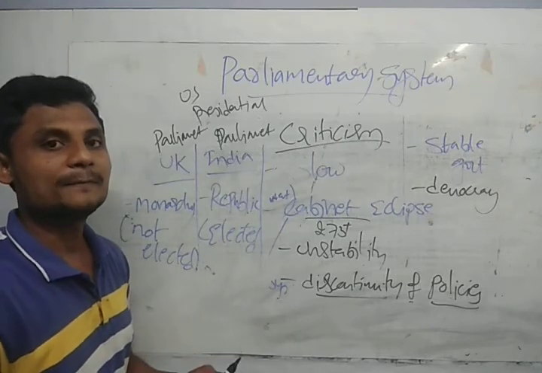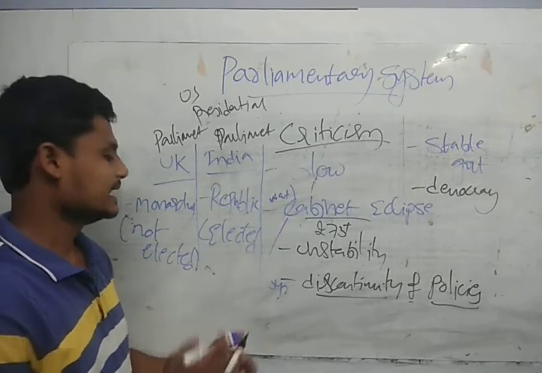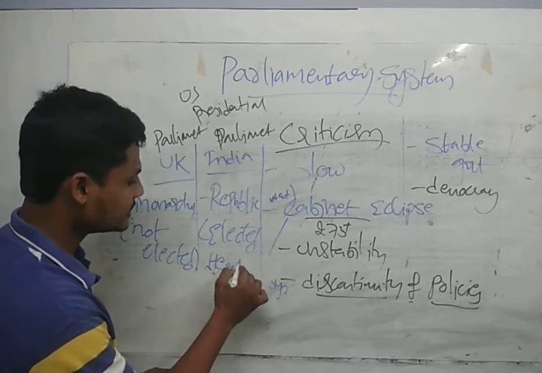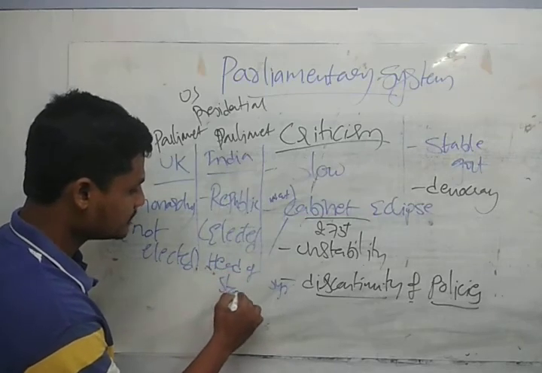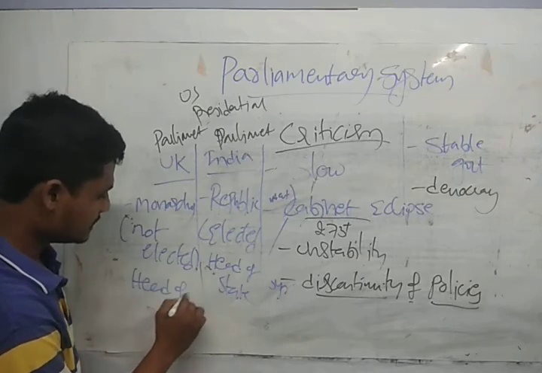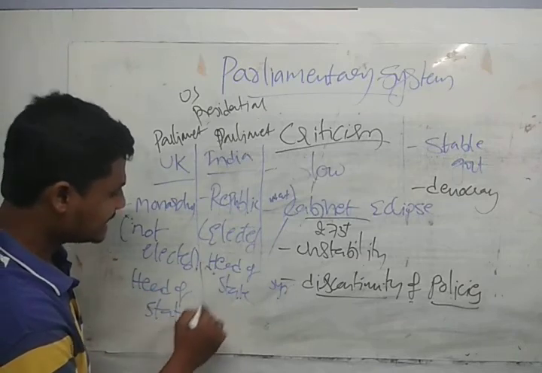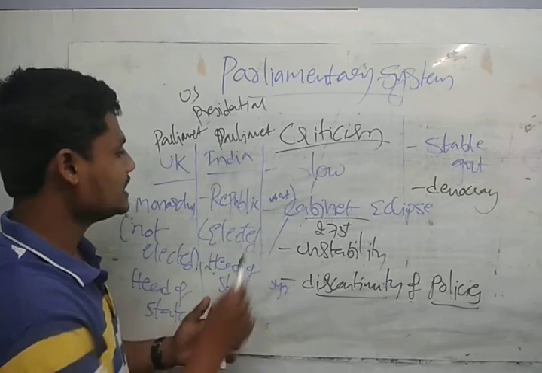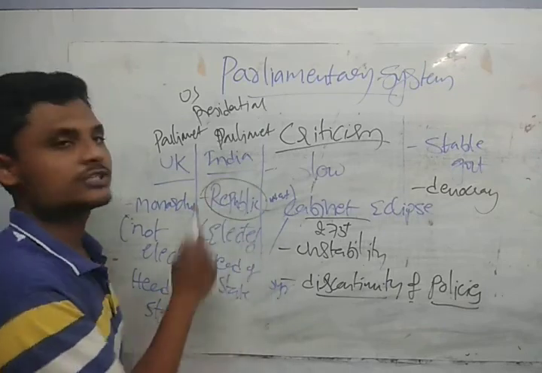When we are electing the head of the state, it is called a republic. This is the nature of our constitution.